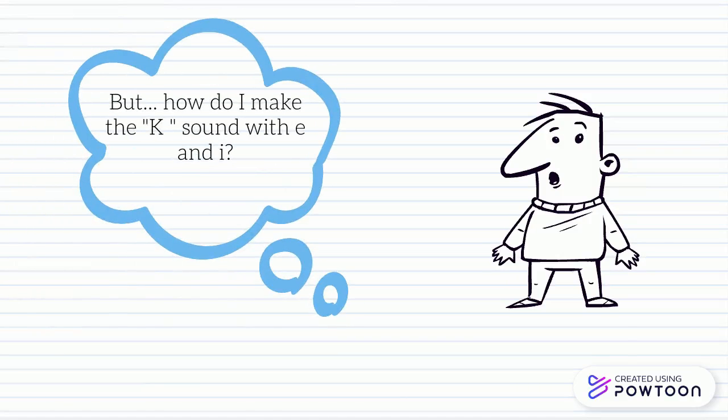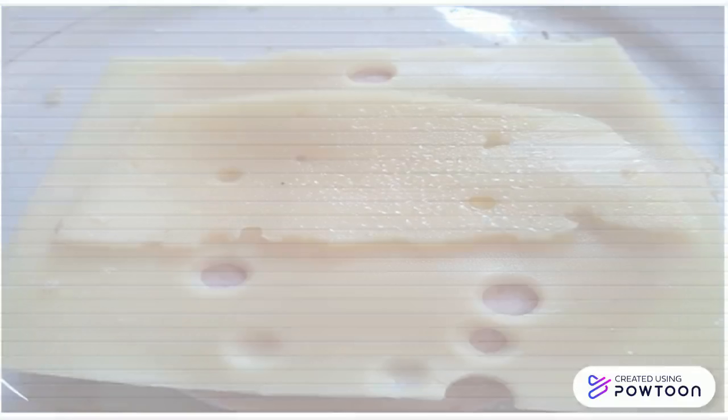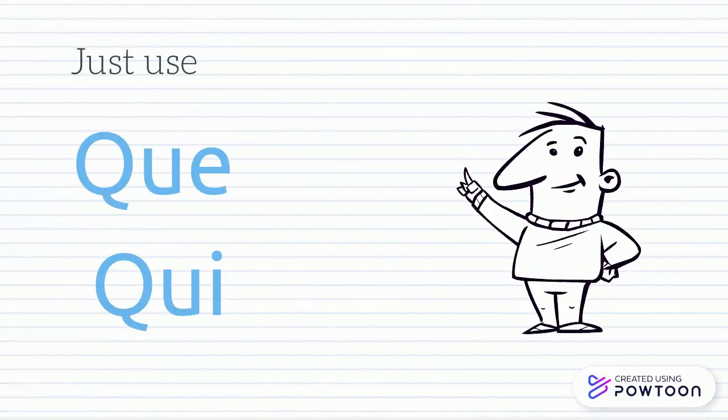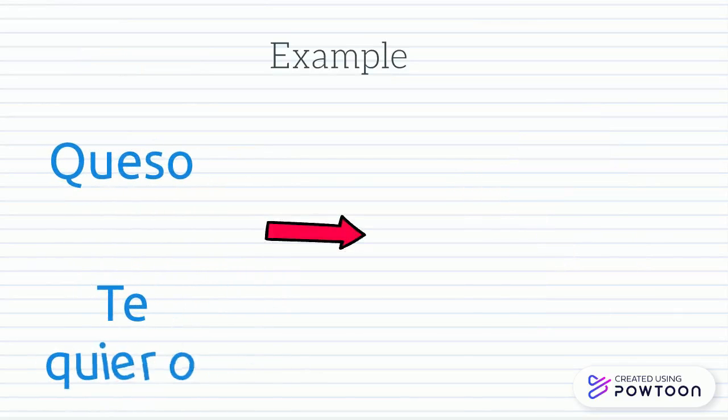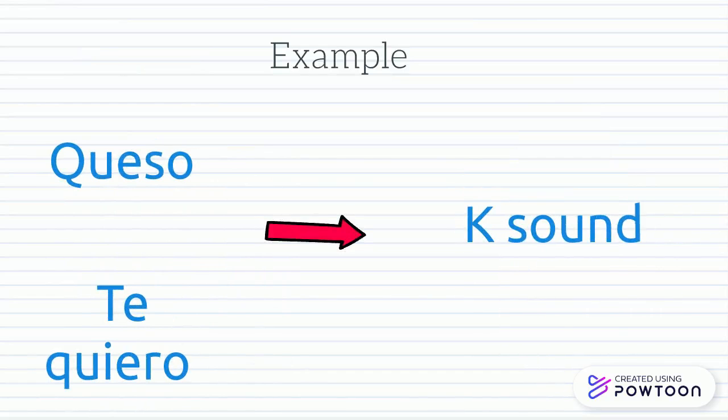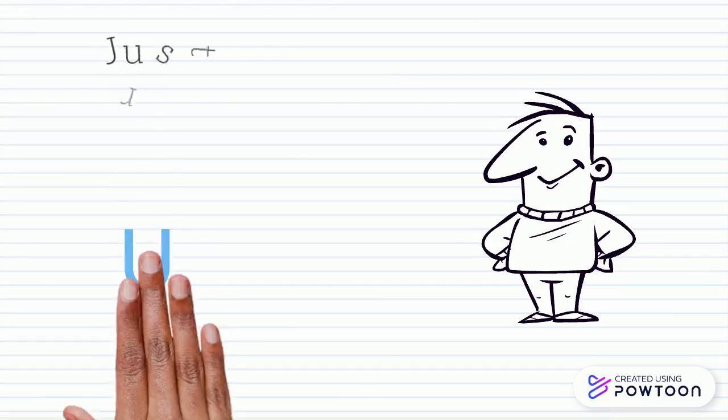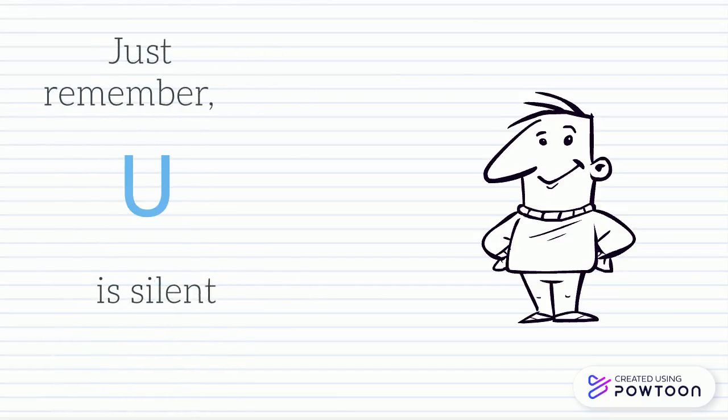But how do I make the K sound with an E and an I? What if I want to say queso o te quiero? That's very simple. You just use que and qui. For example, queso, te quiero. They sound like a K. Just remember that the U in those cases is silent.